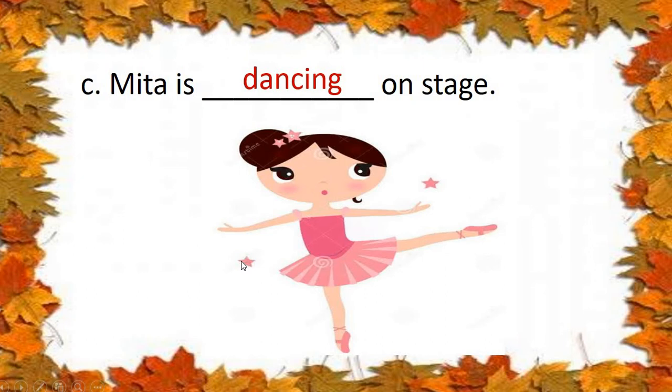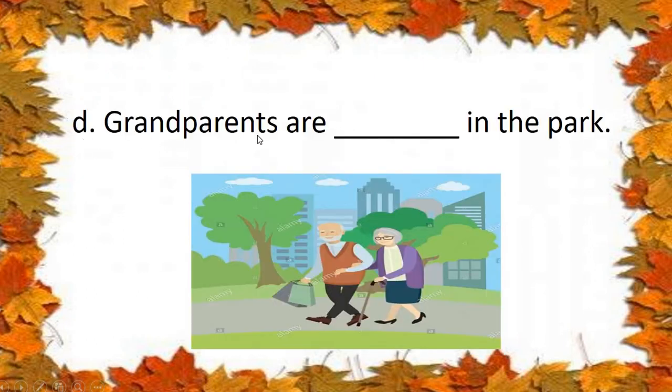Okay, children? Now see number D. Grandparents are. See here in the picture, grandparents. What are they doing in the park? Can you guess? Yes, they are walking. Grandparents are. What will come? Walk. So we have to add ing. You all know that we have to add ing. Grandparents mean many people, more than one person, so we are using are.